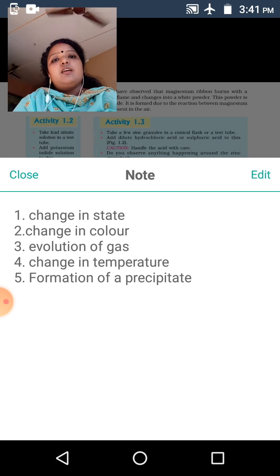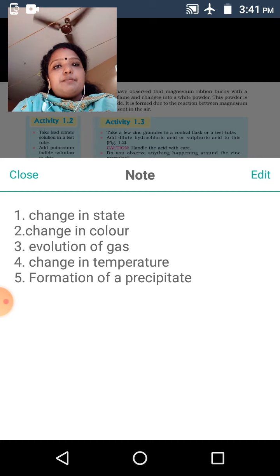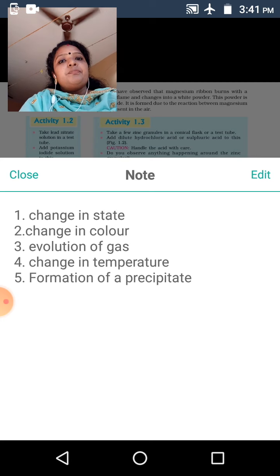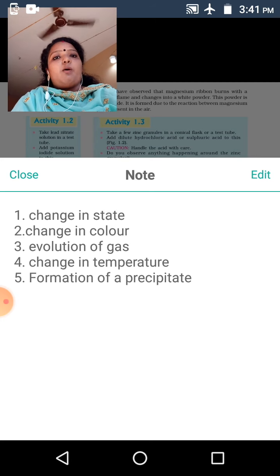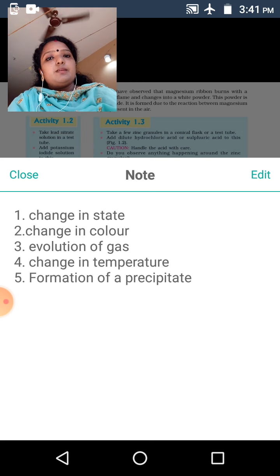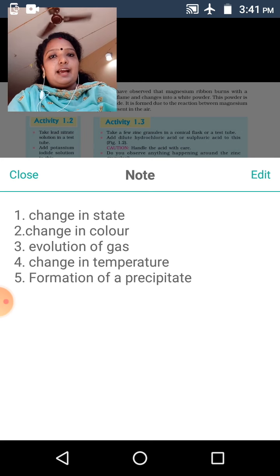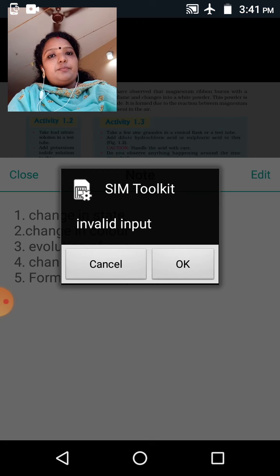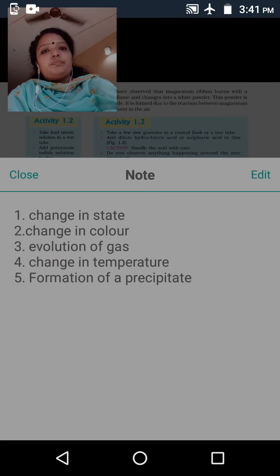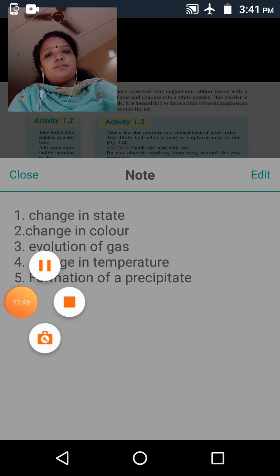Today we looked at the different types of changes in chemical reactions, how you can identify that a chemical reaction occurs, the magnesium ribbon burning with oxygen, zinc reacting with hydrochloric acid, potassium nitrate and lead iodide, etc. Okay. Today I wind up my class. All of you study well and do all the assignments. Yes, we meet in the next class.